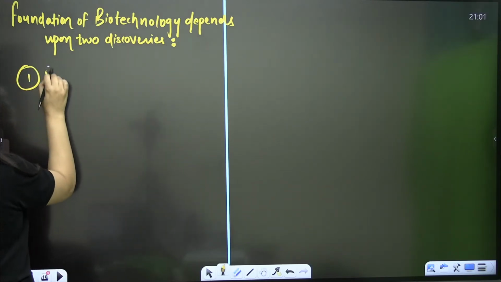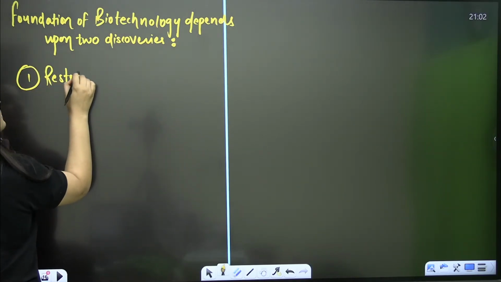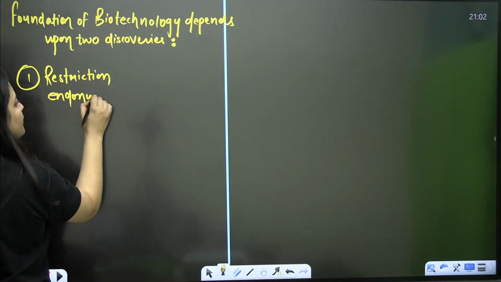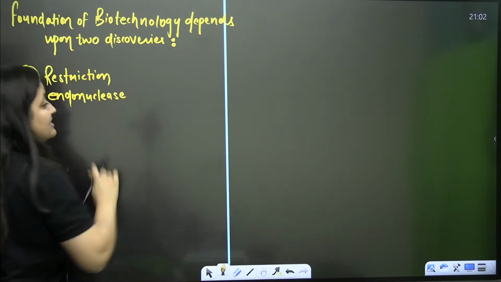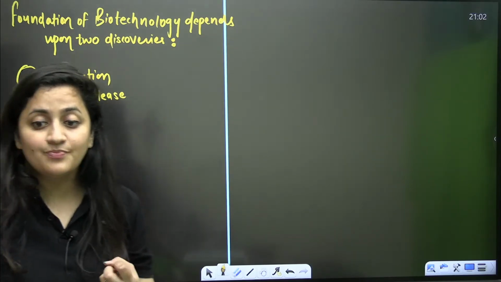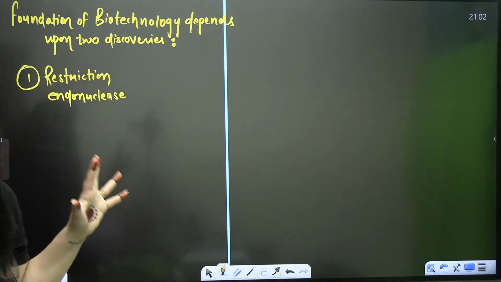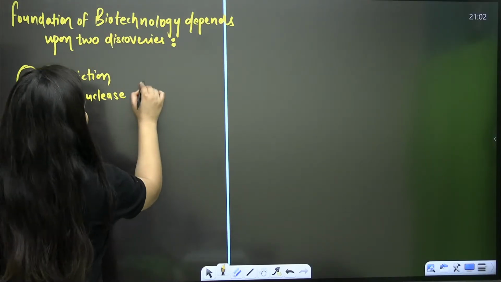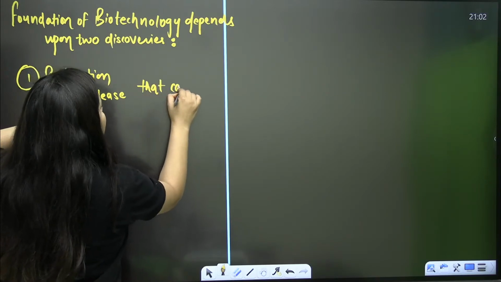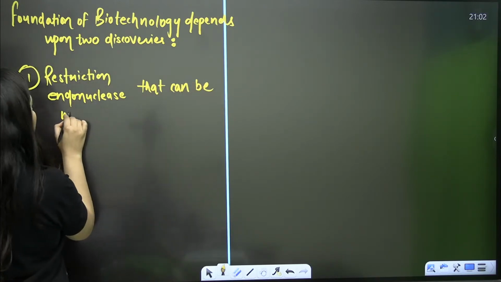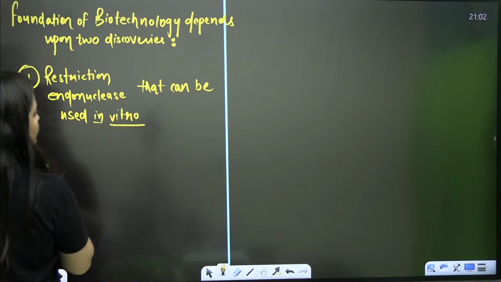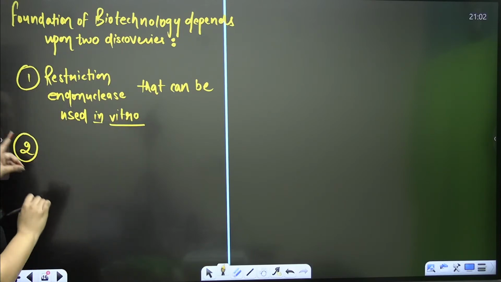One is obviously the restriction endonuclease and its use in vitro, right? It is not just restriction endonuclease. The best point is that we can use this enzyme outside, right? That restriction endonuclease can be used in vitro. In vitro means outside the body in lab conditions.